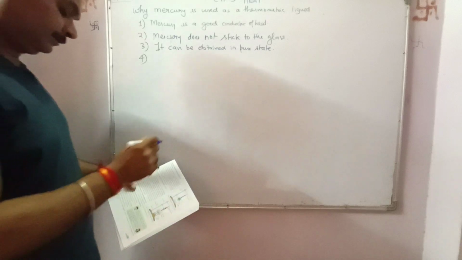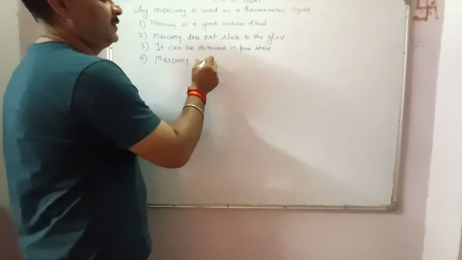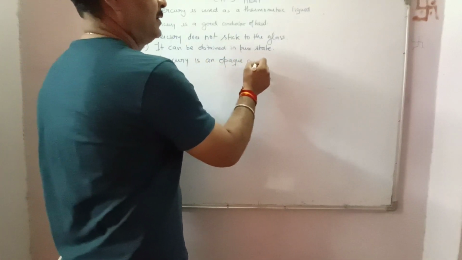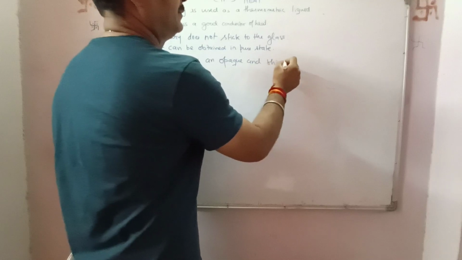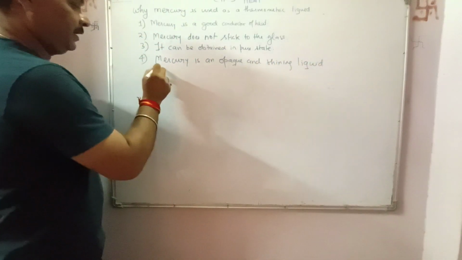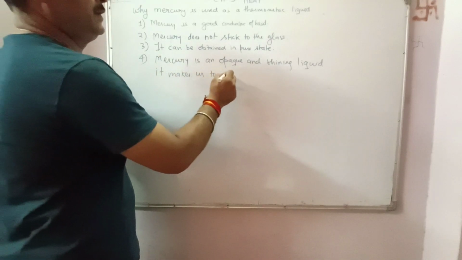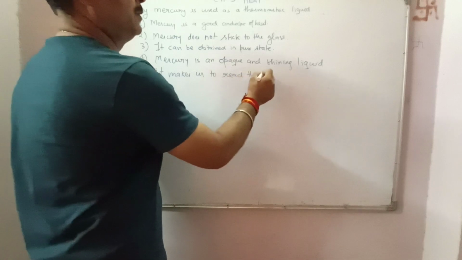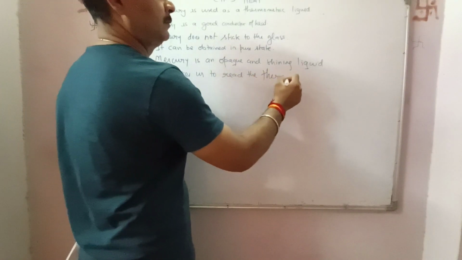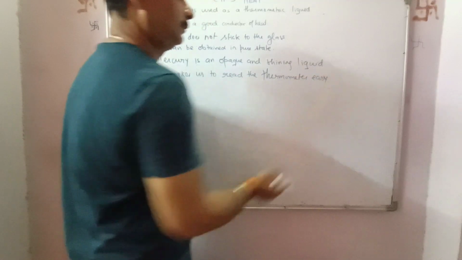Now fourth, mercury is an opaque and shiny liquid. It makes us read the thermometer easily.